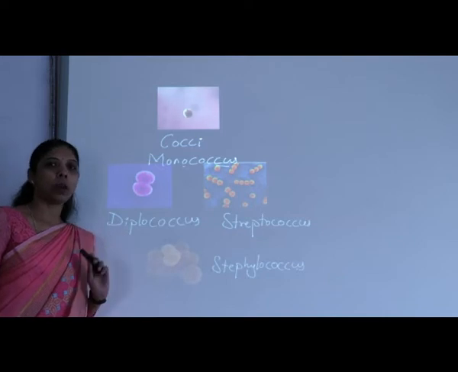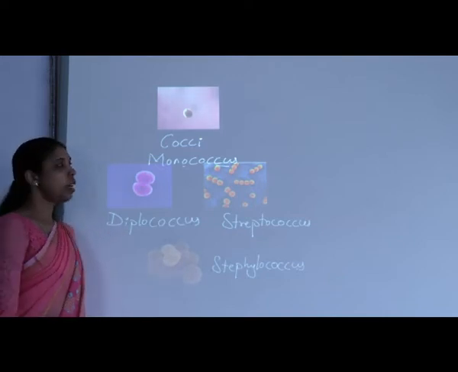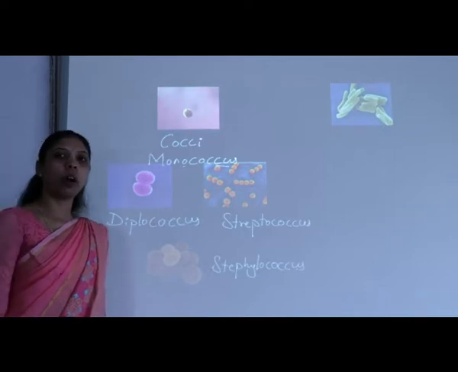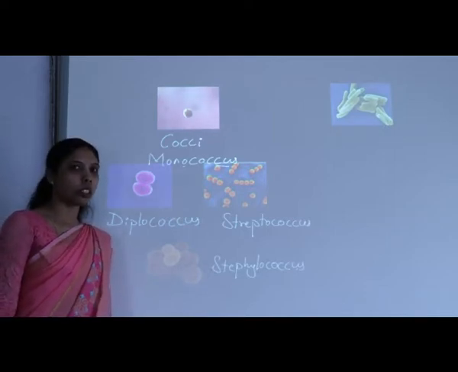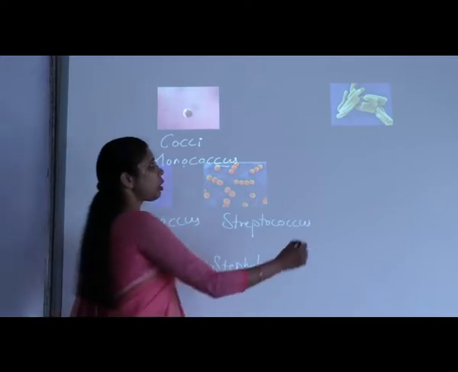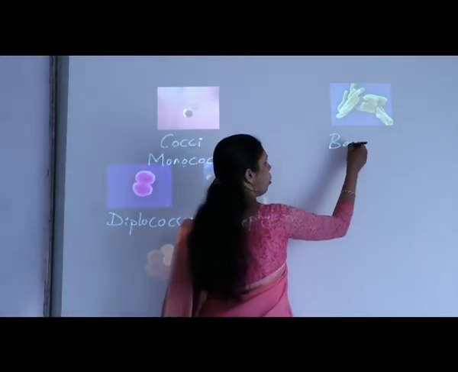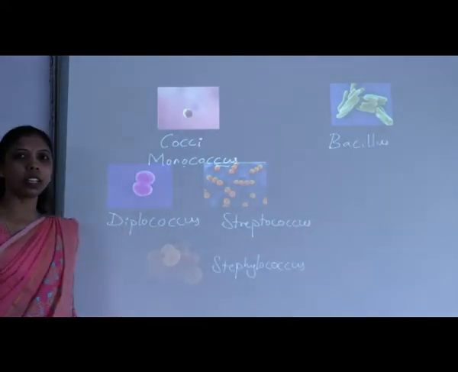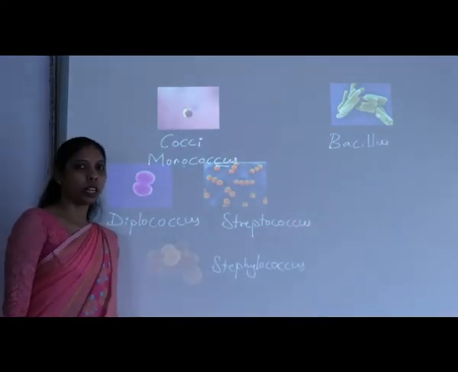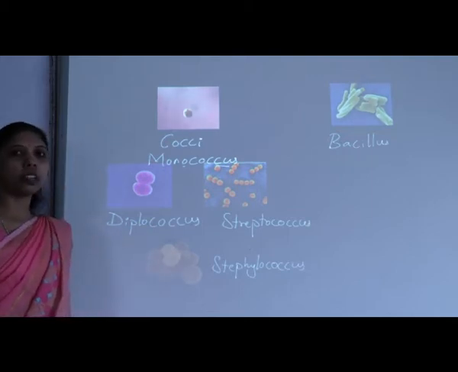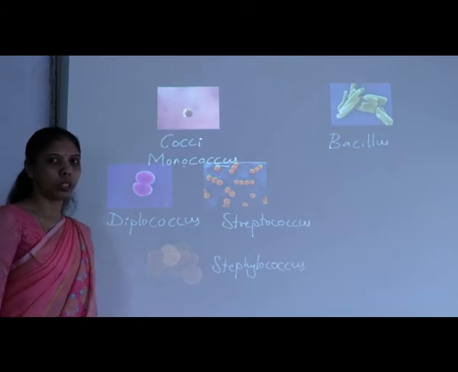Similarly, the bacteria may also be present in the form of a rod. Rod-shaped bacteria are also there in nature. Rod-shaped bacteria are called bacillus. So bacillus is the name given to the rod-shaped bacteria. There are different forms in the bacillus also, as in case of coccus.